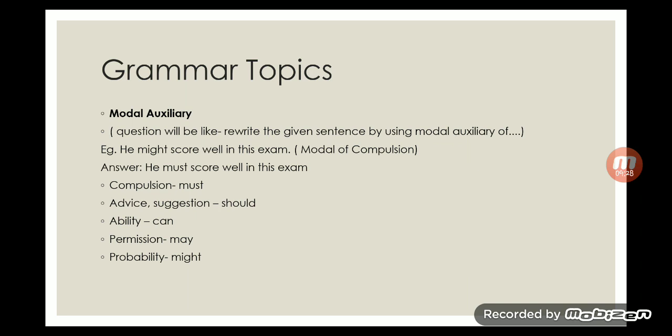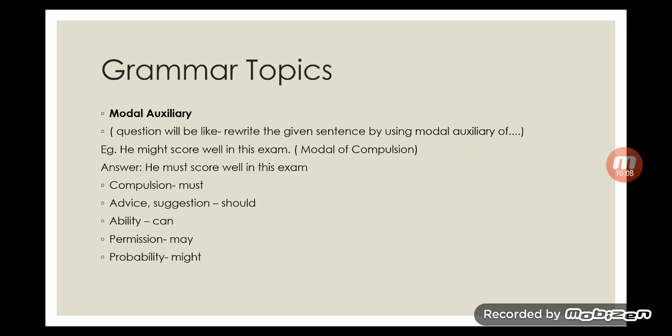Okay. So see, I have added one example over here. He might score well in this exam. Rewrite the sentence by using modal of compulsion. Here I have added a list. If I want to add a quality of compulsion, then I should add must. If advice or suggestion is the quality, then it has to be should. For ability, we use can. For permission, may. Probability, might.